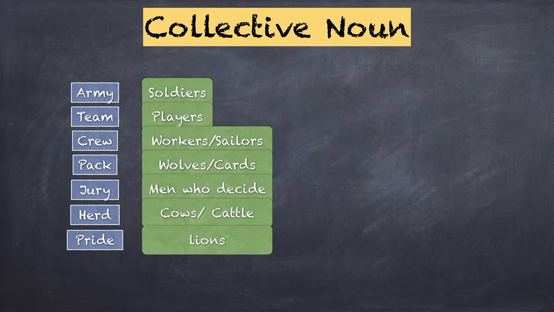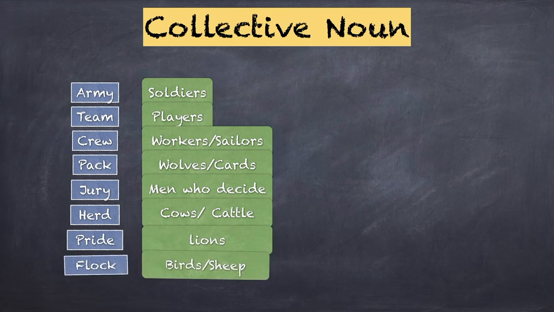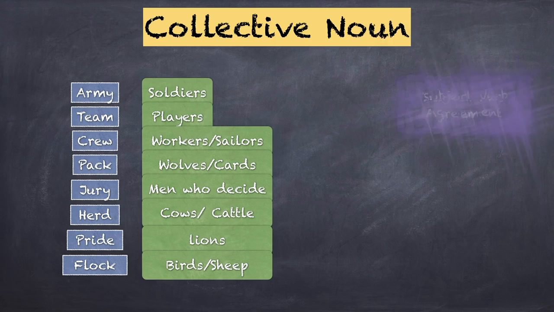So the idea is fairly easy. You can also find a list of collective nouns. You can do a very simple search and find it out for yourself. There are a lot of collective nouns in the world, so that could be a simple enough quiz or practice for you. For example, what is a collective noun for a group of crows? Or what is a collective noun for a group of owls, right? Or what is a collective noun for a group of lawyers? These are questions for you to work out.